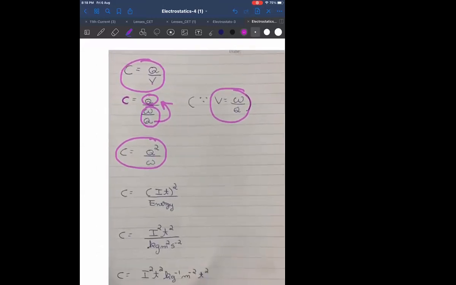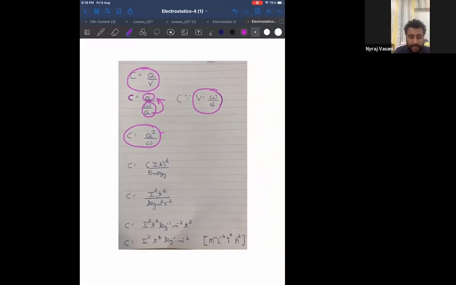Yes, sir, how do you get the dimension? I'll tell you. You know, charge is nothing but IT. Q is equal to IT. Therefore, can I say I and T both are fundamental quantities, so dimension can be easily found out. And can I say the dimension of work is same as that of energy, because both are joule? And what is the unit of energy? Kg meter square per second square.